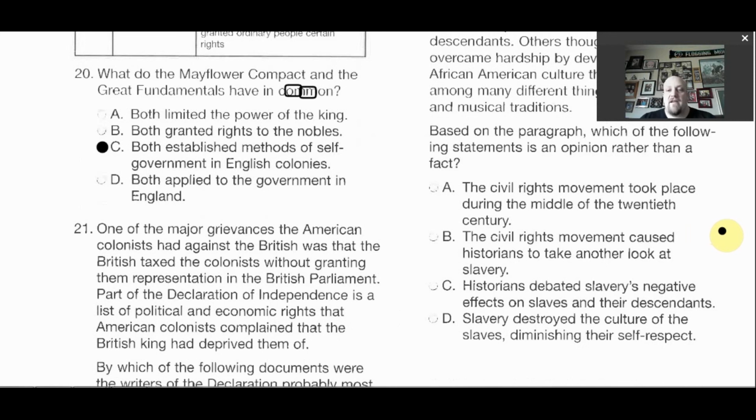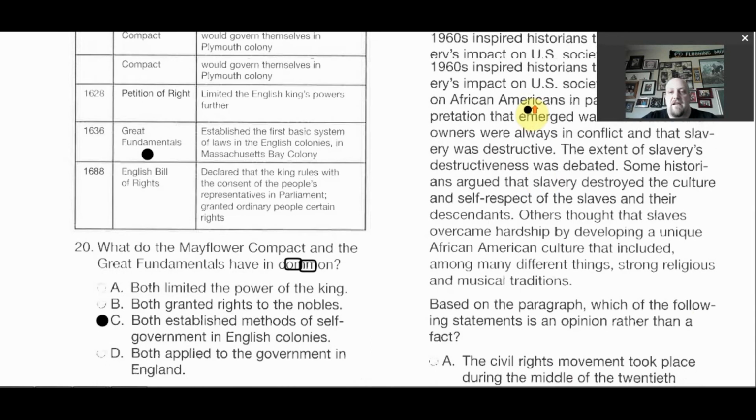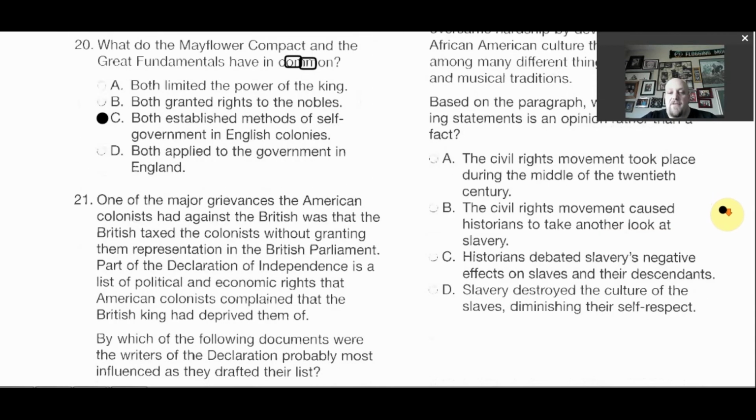So that one is a fact. The civil rights movement caused historians to take another look at slavery. Says that right there. It is a fact. Historians debated slavery's negative effects on slaves and their descendants. That is a fact. We know that they debated it.